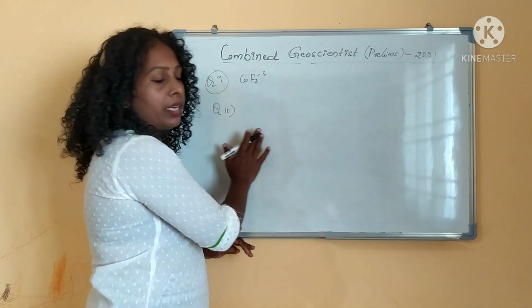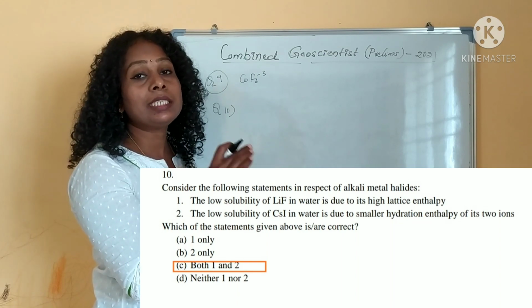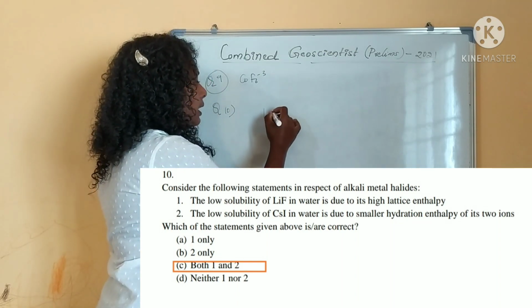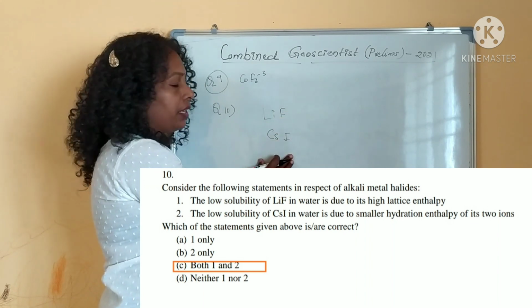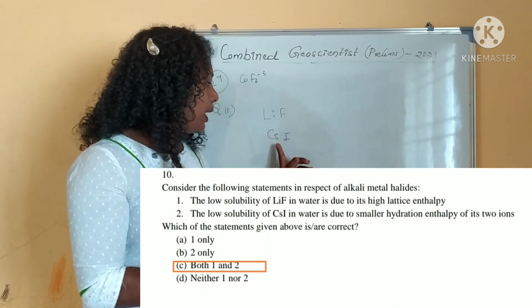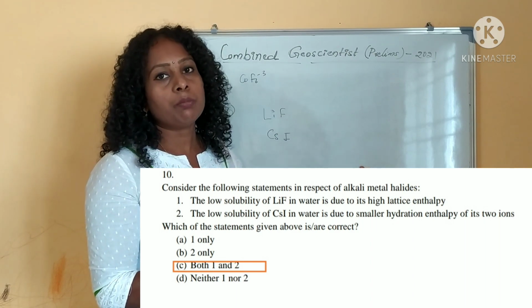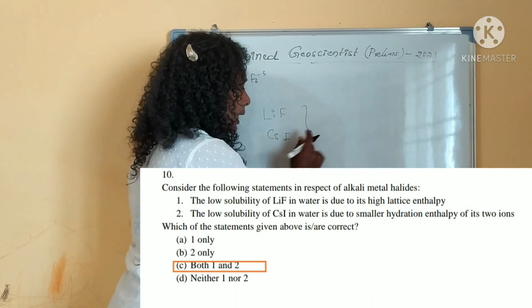Question number 10 is regarding which one of the following statements is correct about the solubility of two compounds they have given. One is lithium fluoride and the other is cesium iodide. They are saying lithium fluoride has a high lattice enthalpy and cesium iodide has a low hydration energy, so both have low solubility. Both the statements are correct.